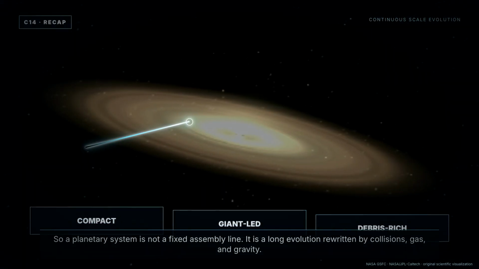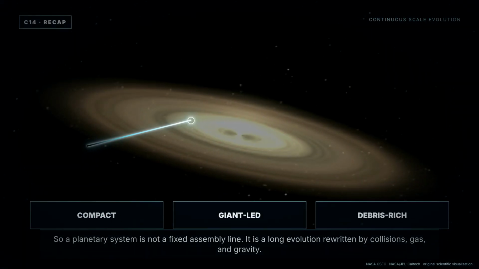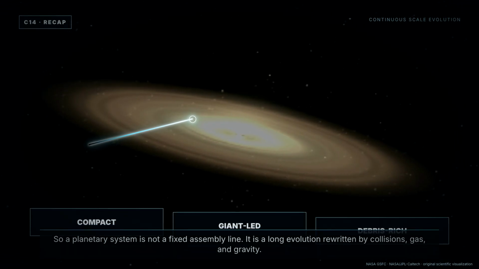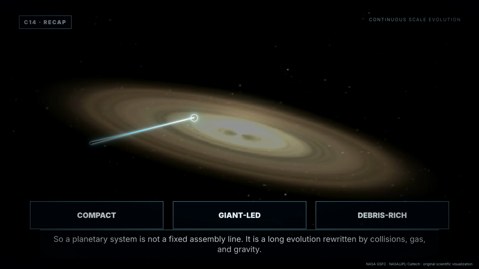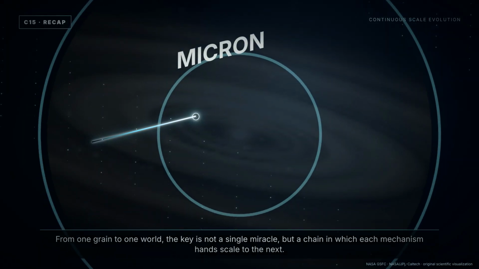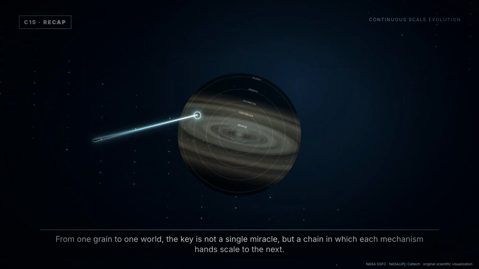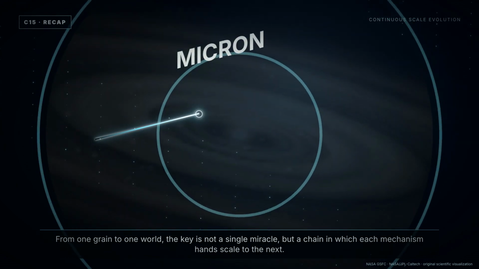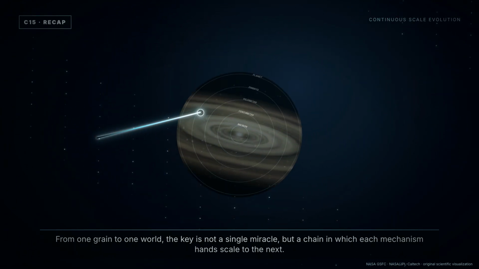So a planetary system is not a fixed assembly line. It is a long evolution rewritten by collisions, gas, and gravity. From one grain to one world, the key is not a single miracle, but a chain in which each mechanism hands scale to the next.